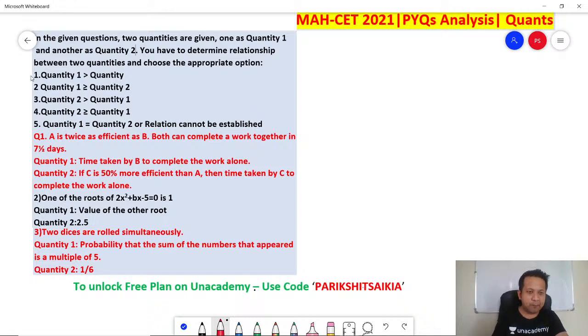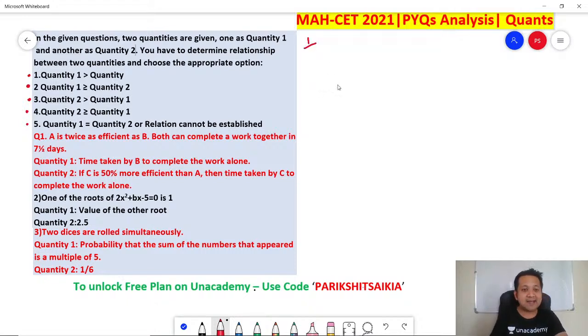So you will choose option 1 if quantity 1 is bigger than quantity 2. Option 2 if quantity 1 is greater than or equal to quantity 2. Option 3 if quantity 2 is greater than quantity 1. Option 4 if quantity 2 is greater than or equal to quantity 1. And option 5 if quantity 1 is equal to quantity 2 or you cannot determine the relation. Let's look at question number 1.